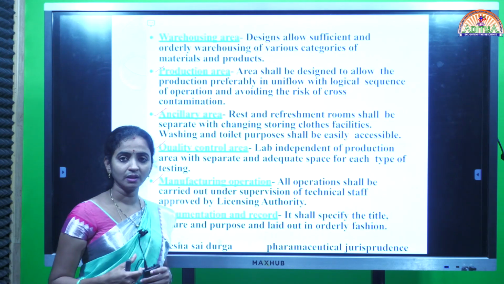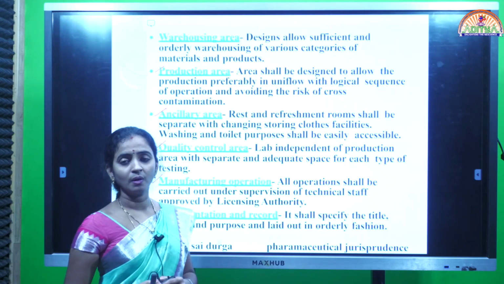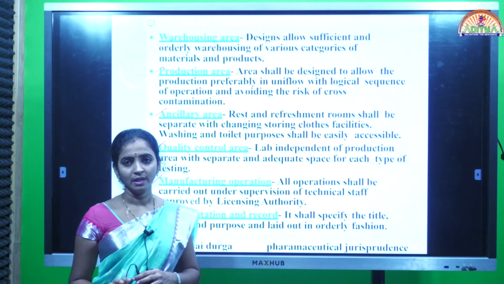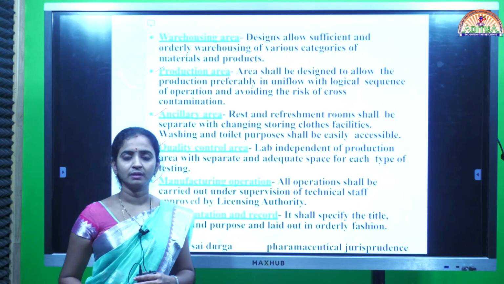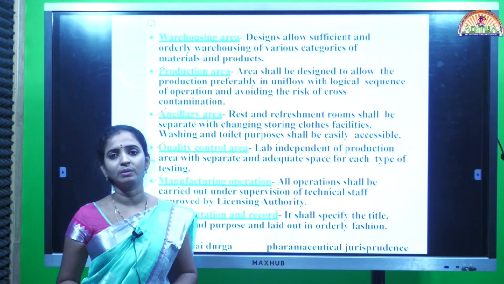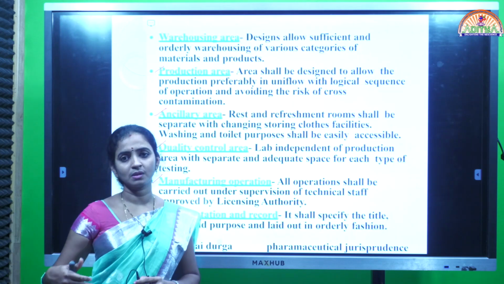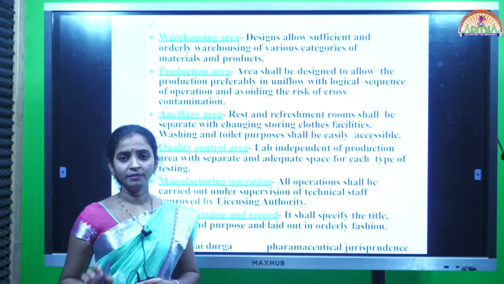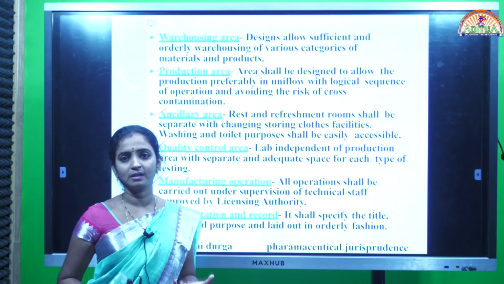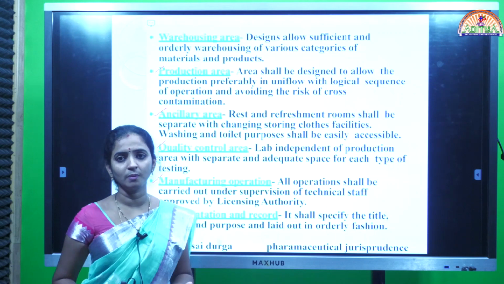If you are observing the preparation or manufacturing of a dosage form, for example a tablet, a number of unit operations are involved in the preparation of the tablet. Different types of steps we are using. Finally, we can get the dosage form. First one, collection of all the required ingredients in the required amounts.